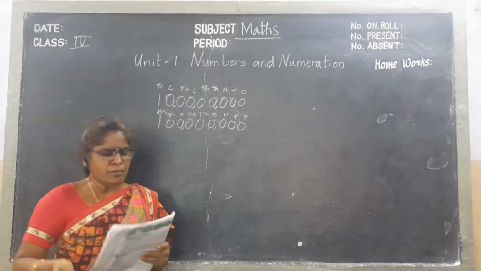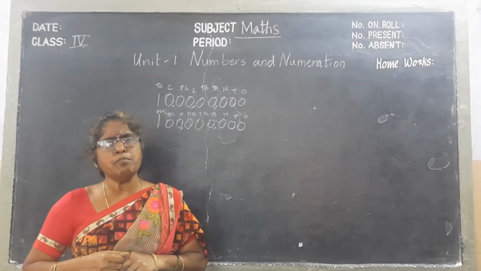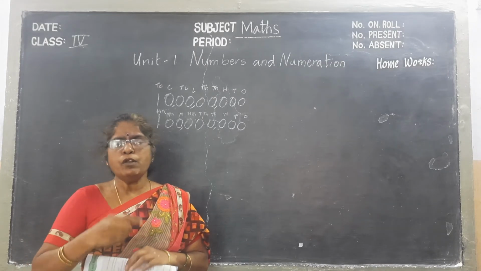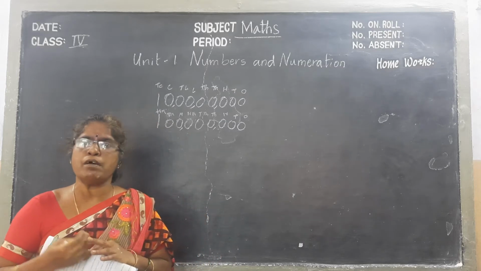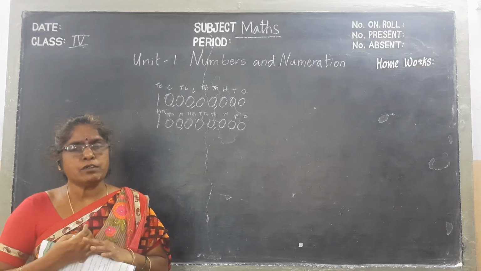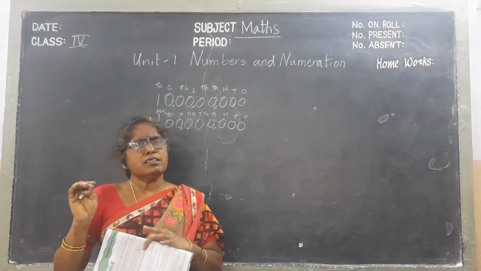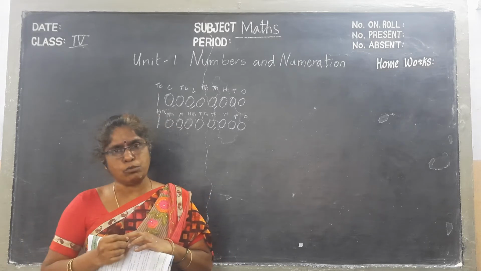Before starting numbers, we know the single digit number, 2 digit number, 3 digit number, 4 digit number, like that. Every smallest digit number ends with 0.